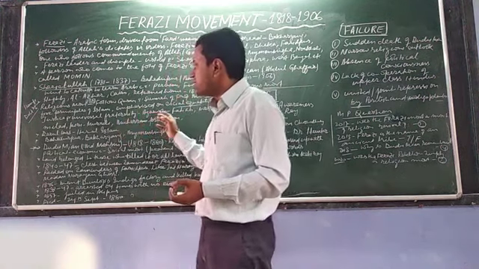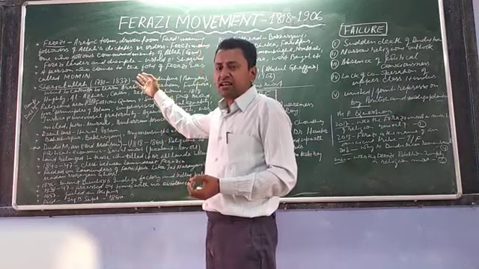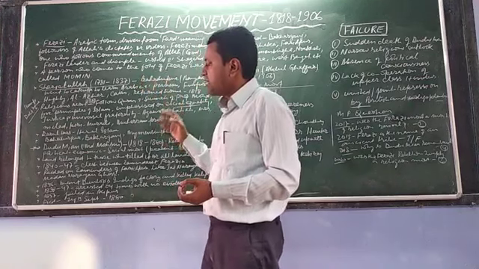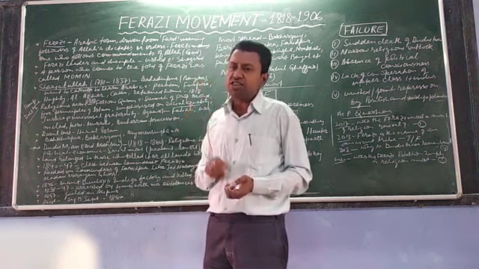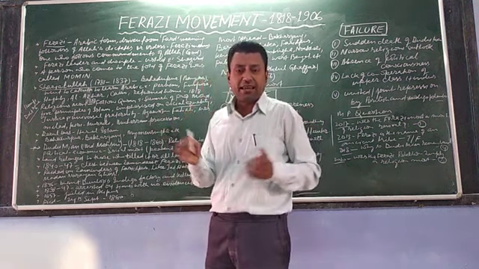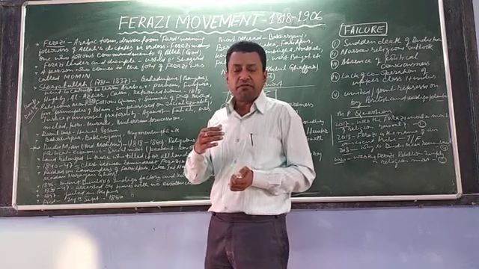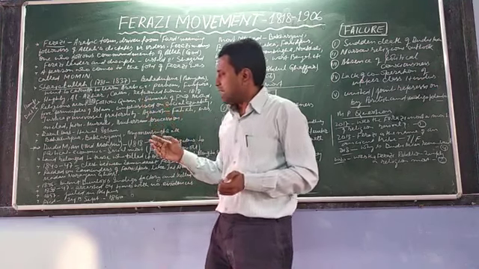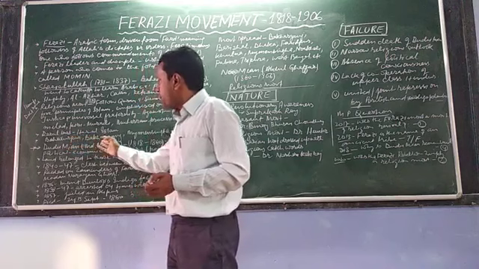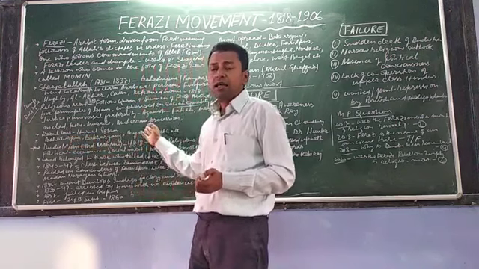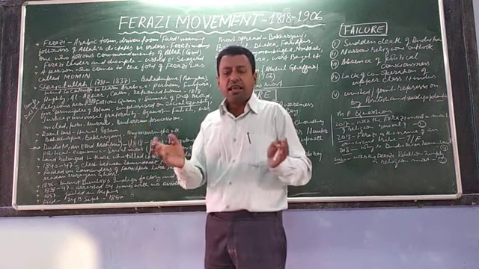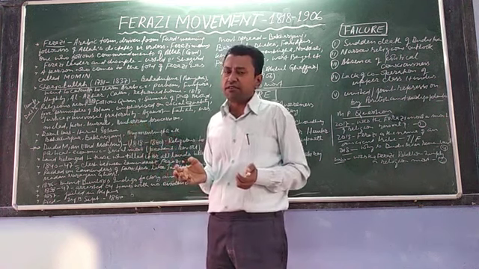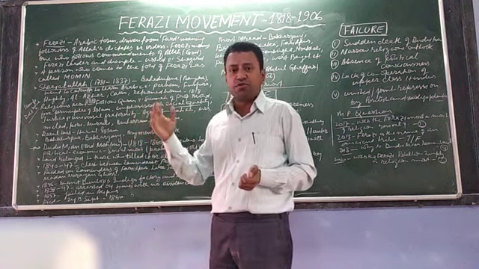Anyway, he died in the year 1837, and afterwards his ideology spread to far and near areas like Bahadurpur, Bakharganj and Mehman Singha, that is in Bangladesh. These are areas of Bangladesh. Over there, the Ferazi movement reached.